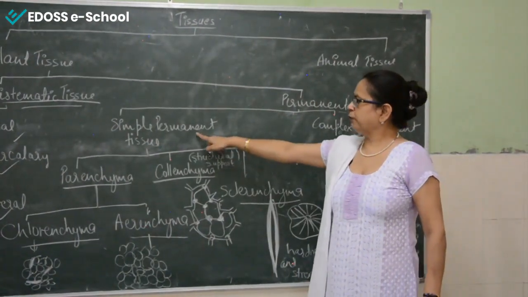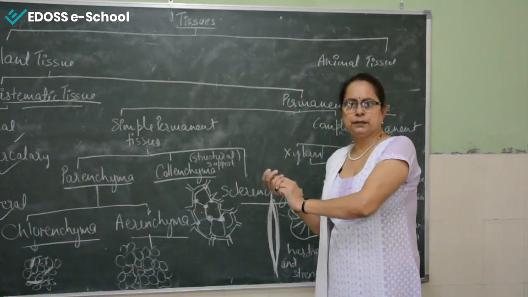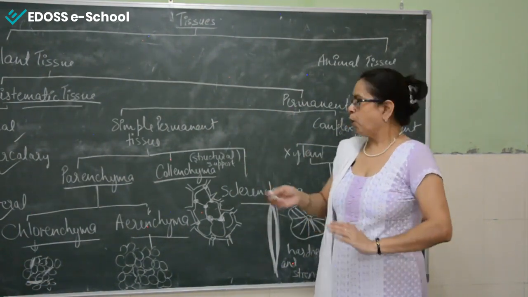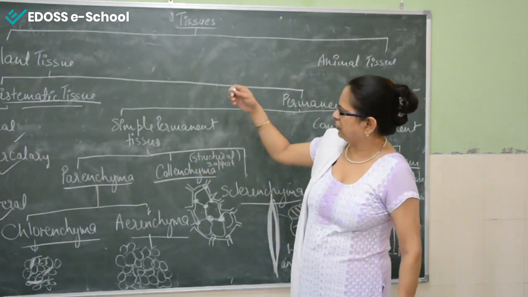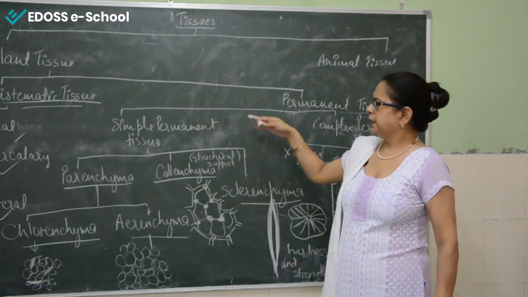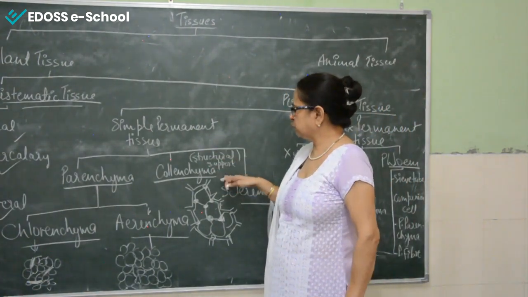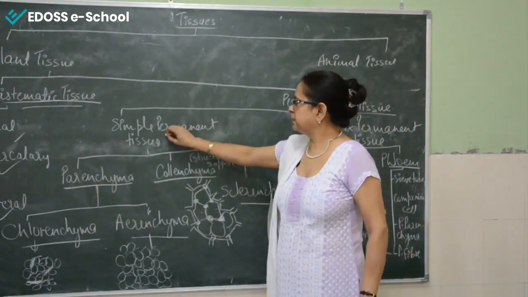Simple permanent tissue, why are they called simple? Because they are made up of similar kind of cells. That is why their appearance is simple. Whether it is parenchyma, collenchyma or sclerenchyma, whatever the type of cell, it is all made up of similar types of cells, a group of similar types of cells. So their function is almost simple. This is all about the simple permanent tissue.